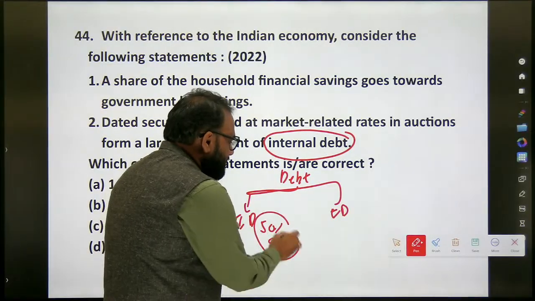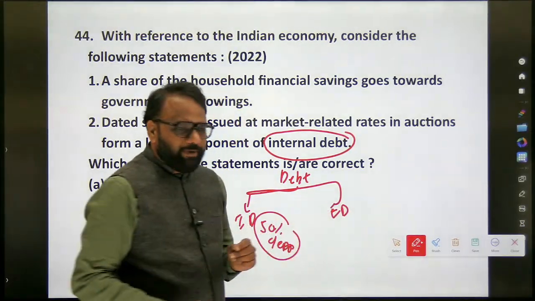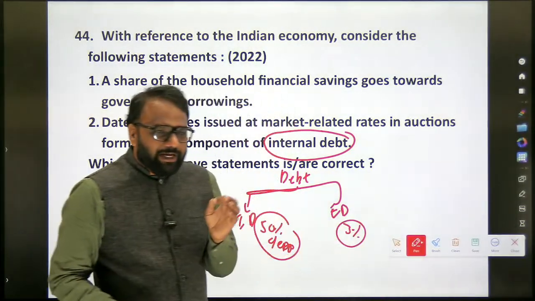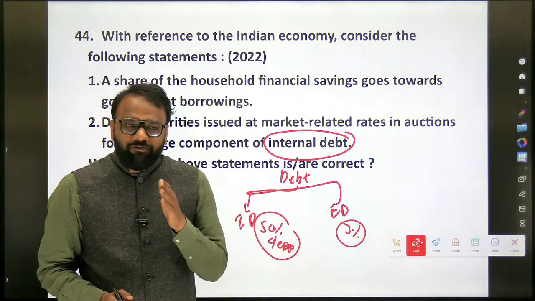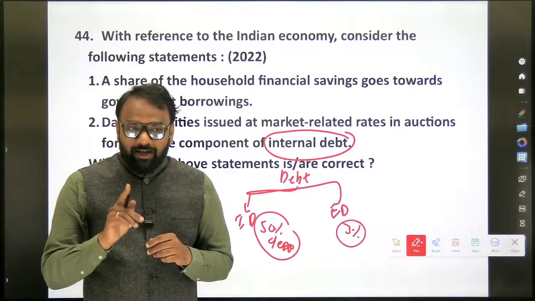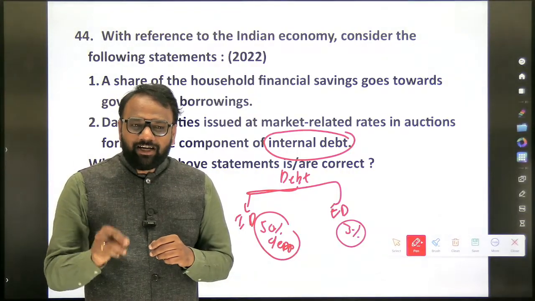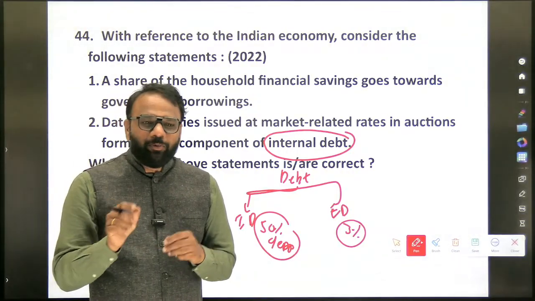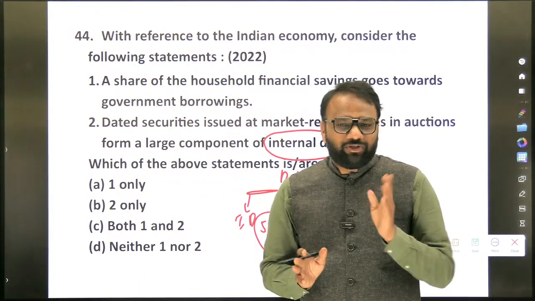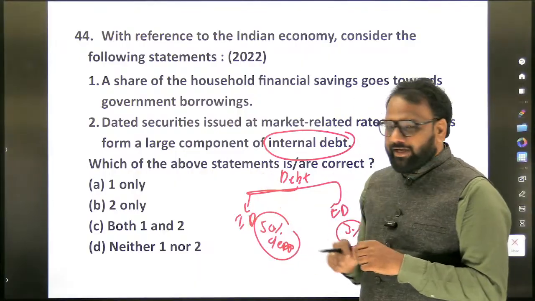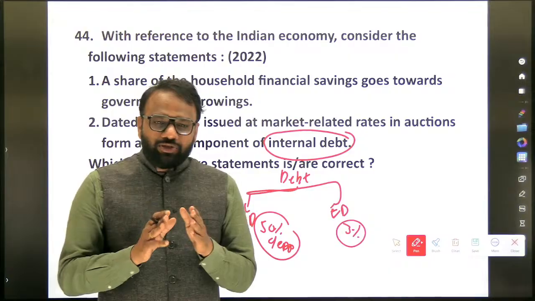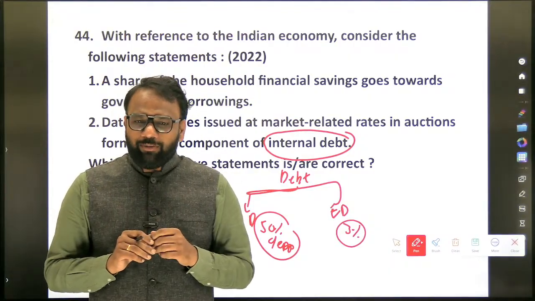Next, what is the share of external debt as a percentage of GDP? 3%. Now, when we speak about internal debt, whether we focus only on sovereign debt or also non-sovereign debt? In case of internal debt, we focus only on sovereign debt. Whatever the loan the government has taken, whatever the funds the government has raised, we'll only focus on that. But when it comes to external debt, we focus on both sovereign plus non-sovereign.